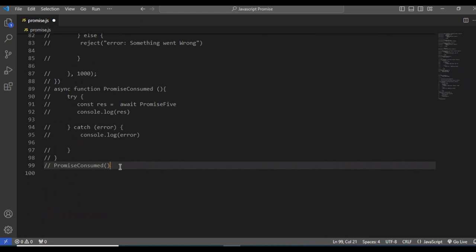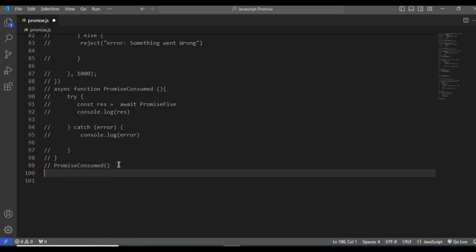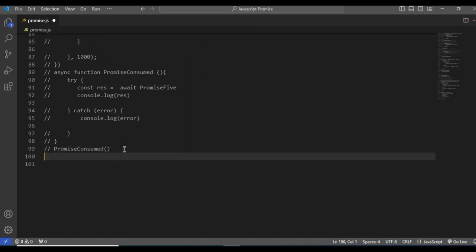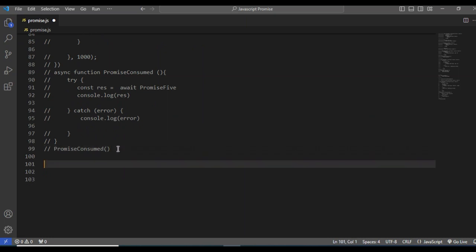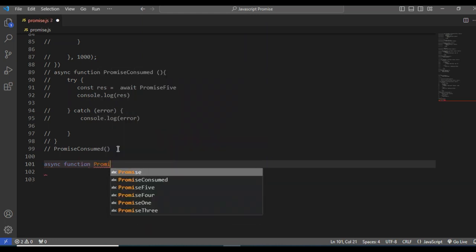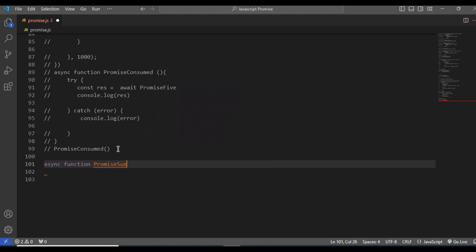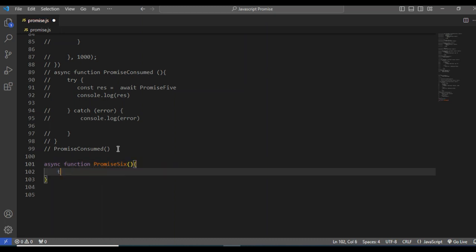asynchronously, or how a promise works with any API or any URL. Just the same way, I need to declare a function, an asynchronous function. The function name will be promiseFetch. We learned this: we need a try and catch statement. And something will happen in the try and catch statement.